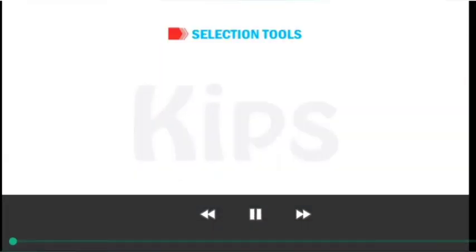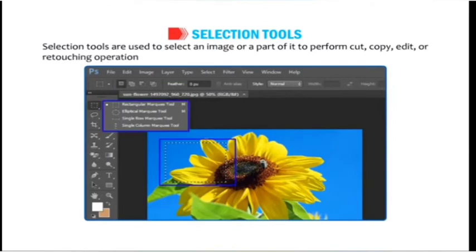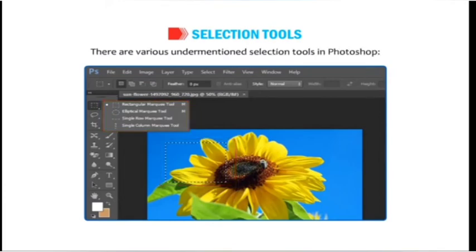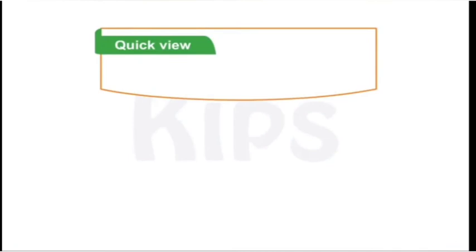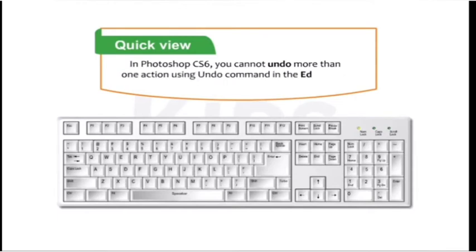Selection tools. Selection tools are used to select an image or a part of it to perform cut, copy, edit or retouching operations. There are various under-mentioned selection tools in Photoshop. Let us take a quick view. In Photoshop CS6, you cannot undo more than one action using the Undo command in the Edit menu. To do so, press the Ctrl plus Alt plus Z key combination.